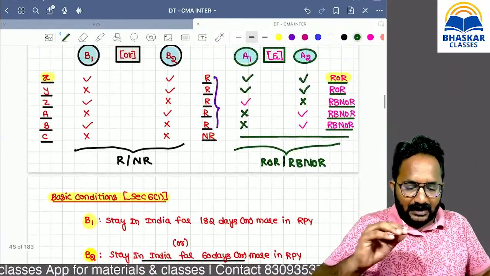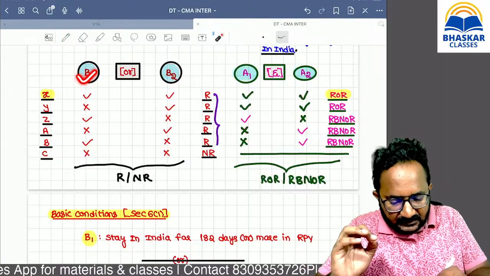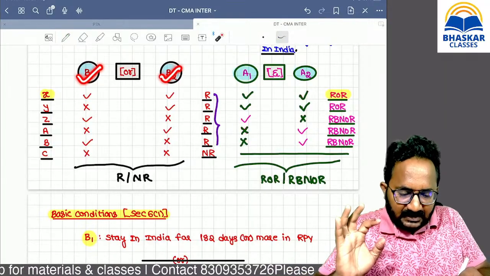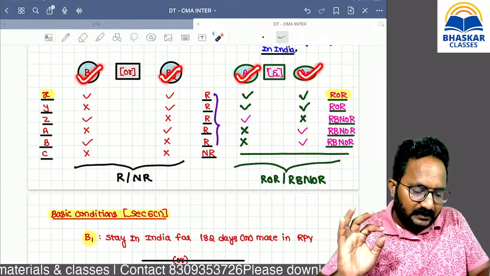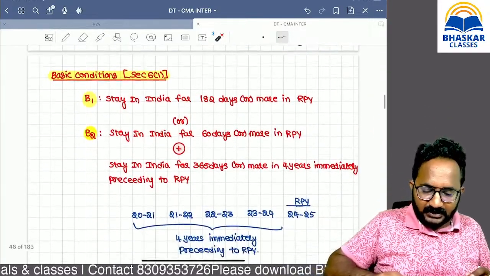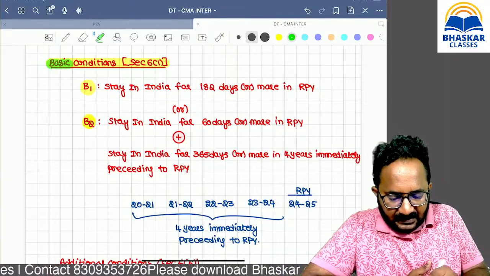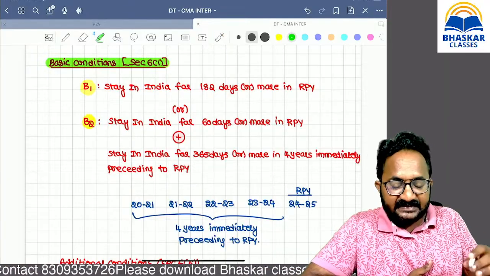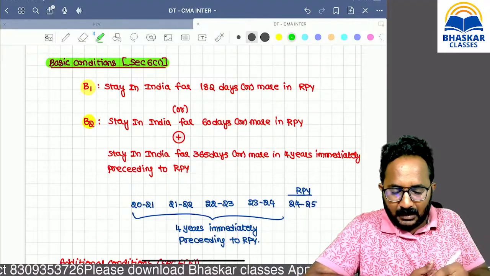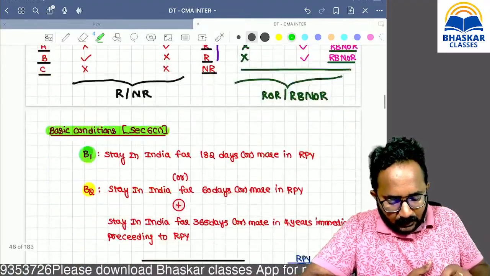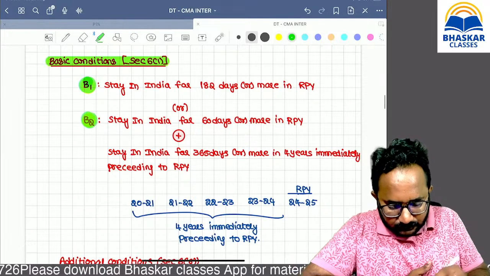So now we can discuss what is basic condition 1, what is basic condition 2, what is additional condition 1, what is additional condition 2. Basic conditions are given in section 6, subsection 1.